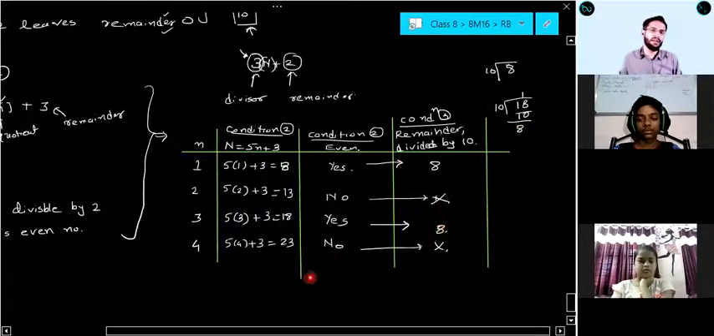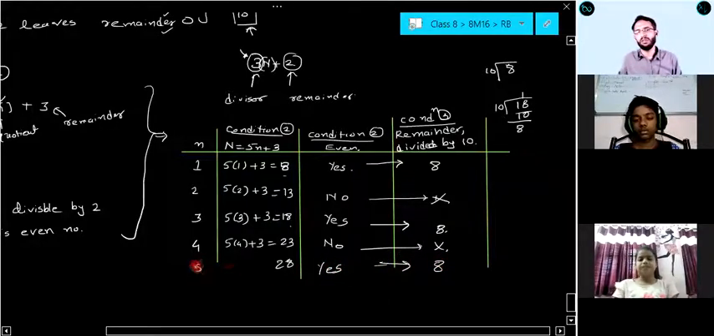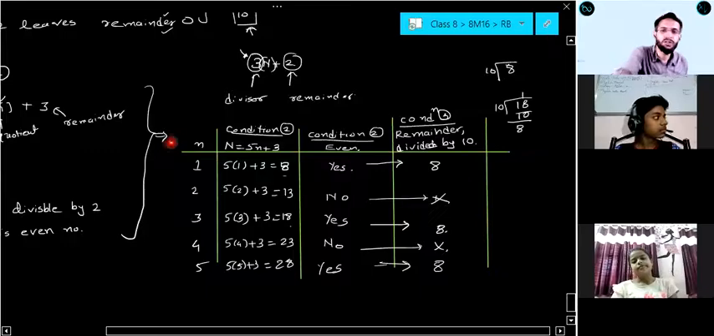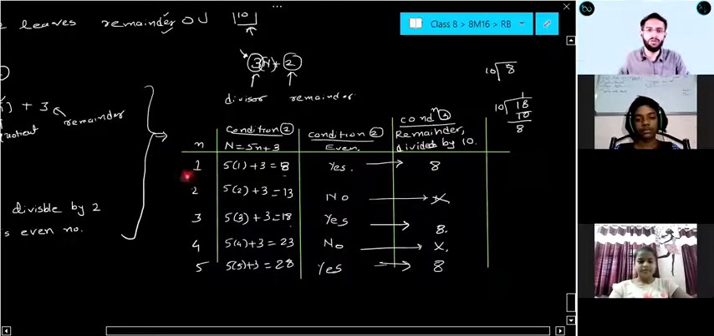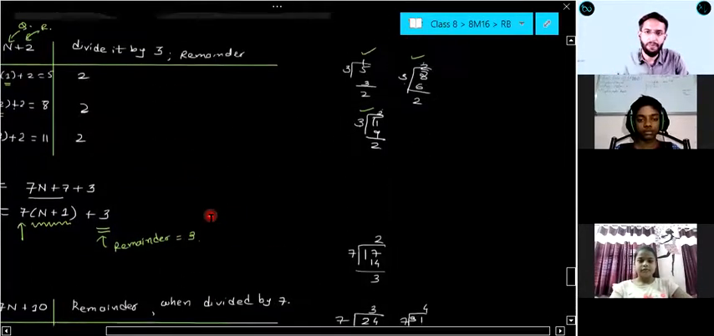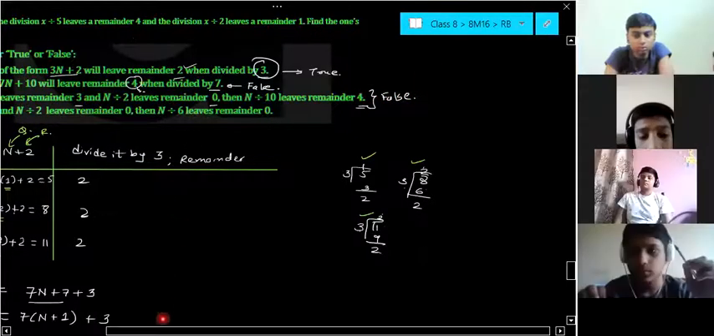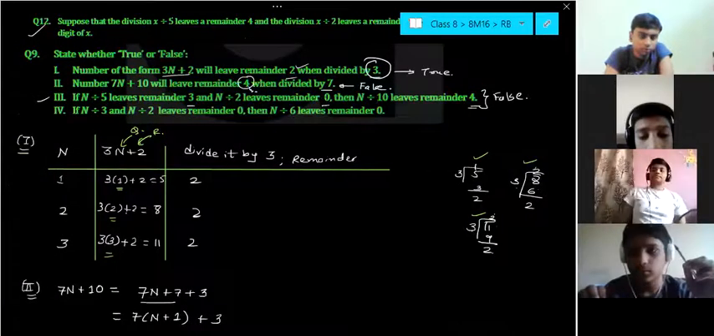8 only. In the same way, when you are going to take the next number after 8, 18, which number will you get? 28. 28 by 10, what will be the remainder? 8 only. Hope you are getting my point, everyone. After 28, you will get 38, right? So 8 will be the remainder. So this statement is true or false now? False. They are telling that remainder should be 4, but we will get remainder 8.